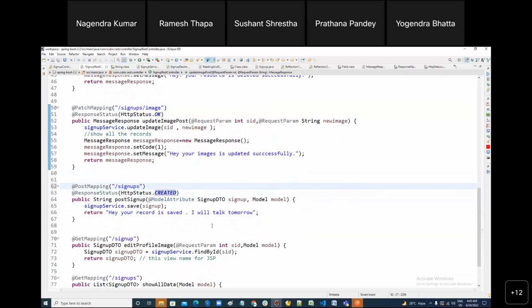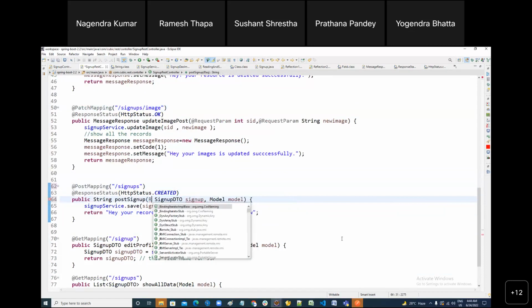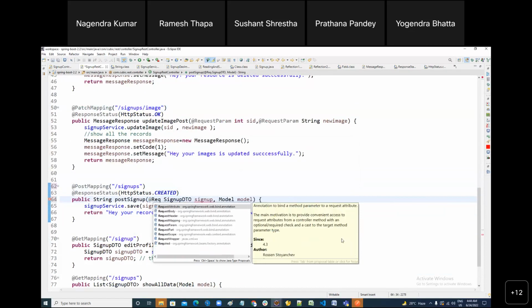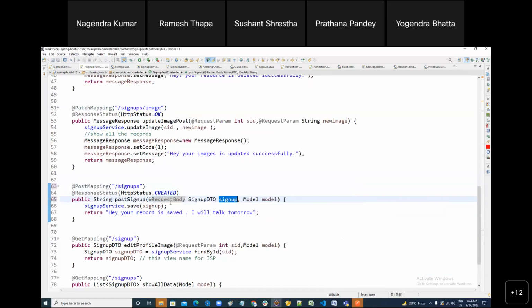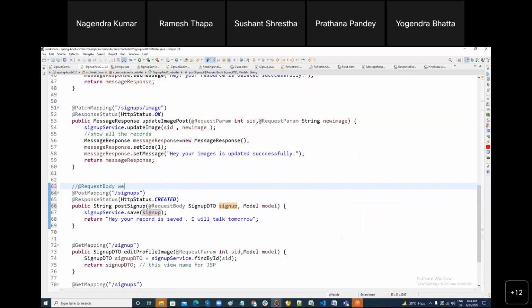Here we have to make sign-ups. POST means creating the data, so here we cannot use model attribute. Model attribute is only for MVC, JSP. Here you have to use request body, because the client is sending data. Request body means your data is coming in the request body, and you want to read data from there and map it into a Java object. So we use request body in REST API to read JSON data from the incoming request body.